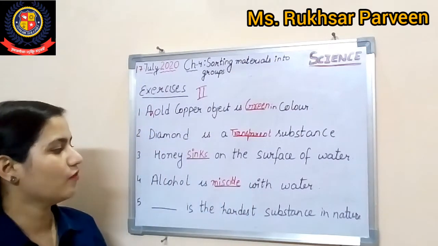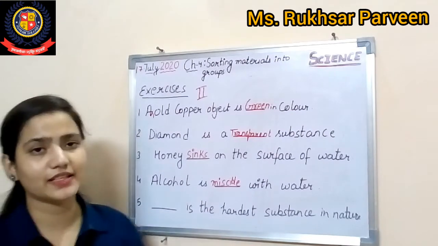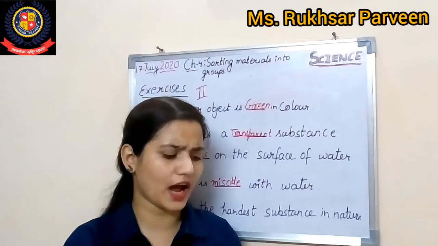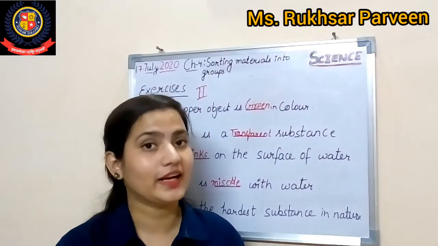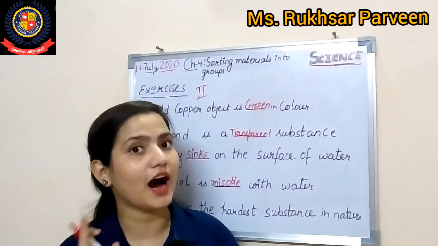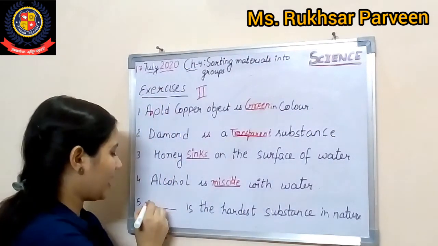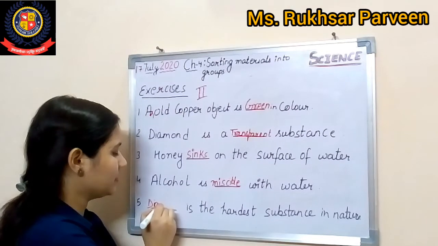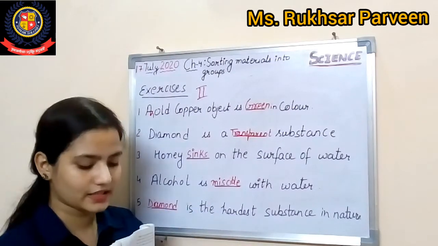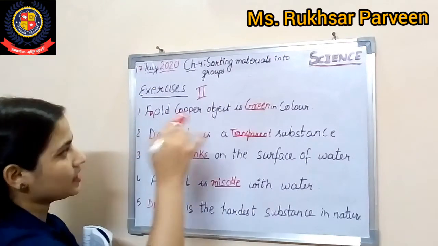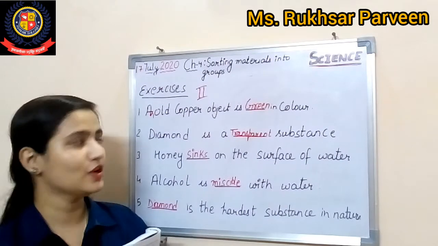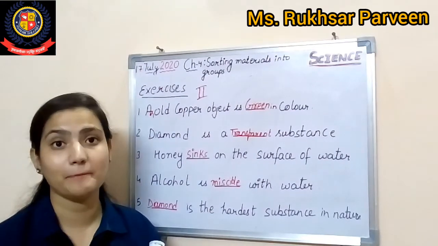miscible with water. Now the last one, as it is written here, talcum powder, जो हम पाउडर लगाते हैं गर्मियों में, that is the hardest substance. No, talcum powder is not hardest. So who is hardest? Diamond is the hardest substance. So you can write here, diamond is the hardest substance in nature. So this you have to correct the statement and write in your notebooks. So let's proceed towards the match the following.